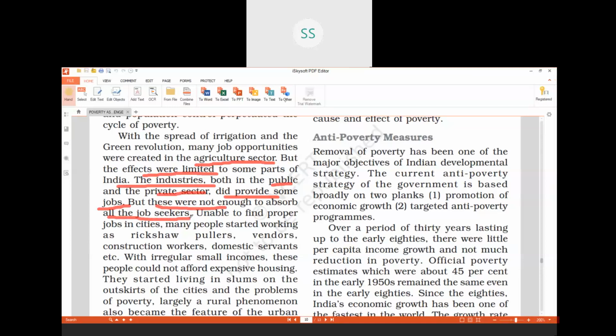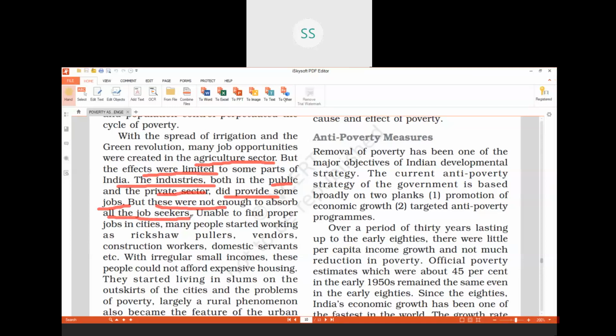Just now I gave you the example that if suppose there are 1,000 people in one small region who are unemployed, and one industry is set up, it will give employment to 100 people. The rest of the 900 people are still jobless. That is the meaning, that even if industries were created, it could not create many jobs.